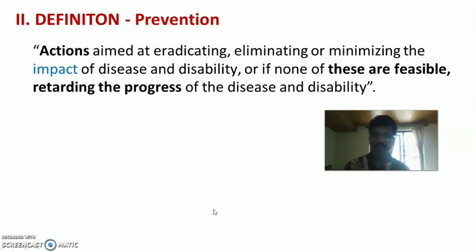So it is a set of actions aimed at eradicating, eliminating, or minimizing the impact of disease and disability, or, if none of these are possible, reducing the progress of the disease or disability. So this is the definition of prevention.